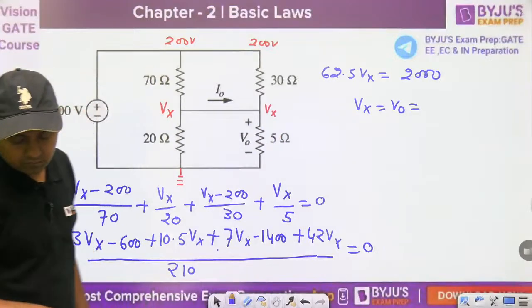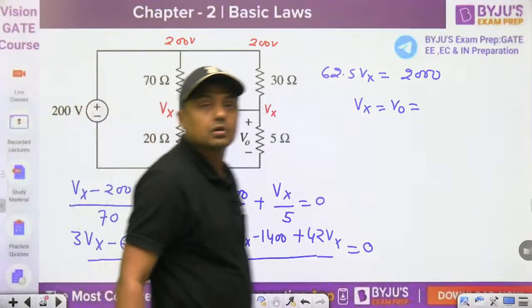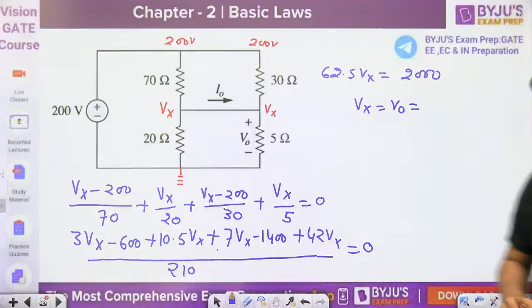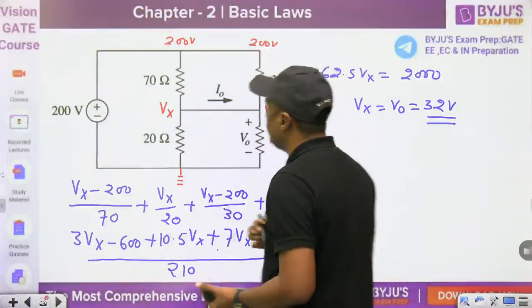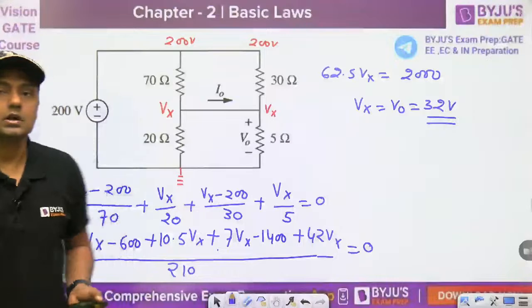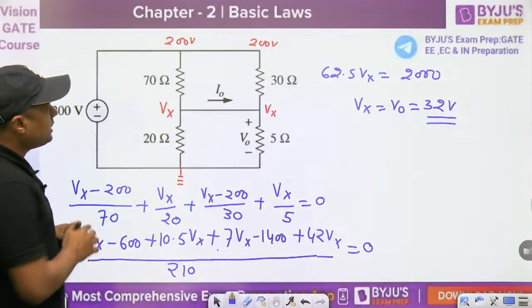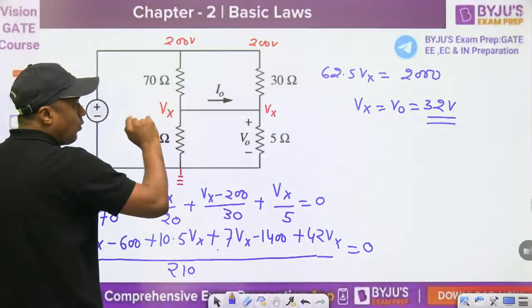What is the answer for this question? Tell me quickly. You can find the value 2000 divided by 62.5, and that is 32. The answer for this question is 32 volt, V0. So we can apply the KCL. Right now, what is asked here?